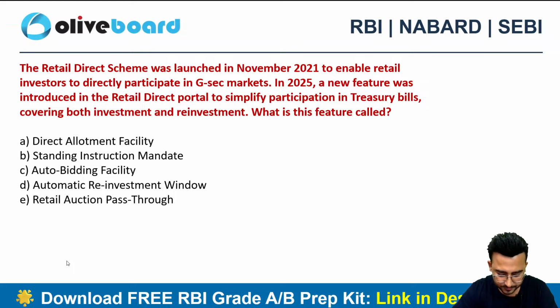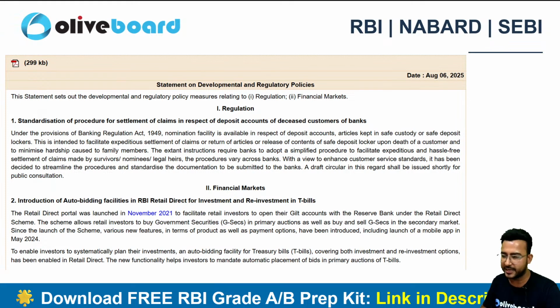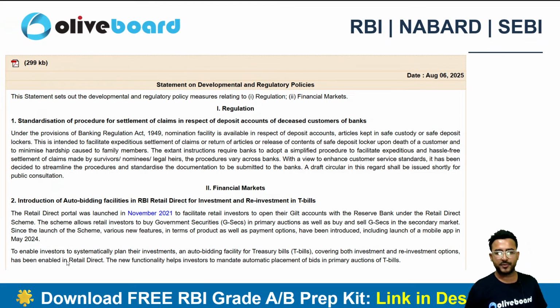The feature is auto bidding facility, right? Auto bidding facility. So very good. Aditi, Bhakti, Prachi, Tanu, very good. Satyarth. Option C, auto bidding facility. Plus you need to also be aware of the fact that there is a SIP facility also nowadays in the treasury bill. Okay, so RBI has permitted the systematic investment plan facility as well for the retailer via the retail direct platform, right?